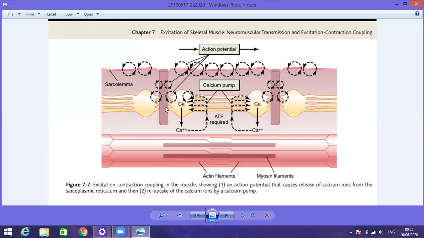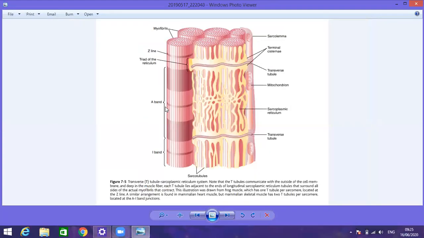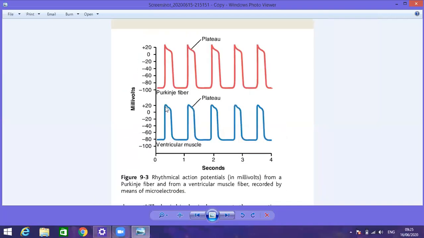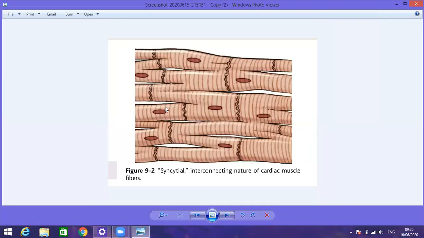These are striated muscle fibers, just like the skeletal muscle fibers, and here I am going to show you a diagrammatic presentation of the cardiac muscle fiber. Here, the black lines are called the intercalated disc. The intercalated disc is the cell membrane, and it is responsible for the separation of the different cells from one another, and also for the union of the different cells with each other.